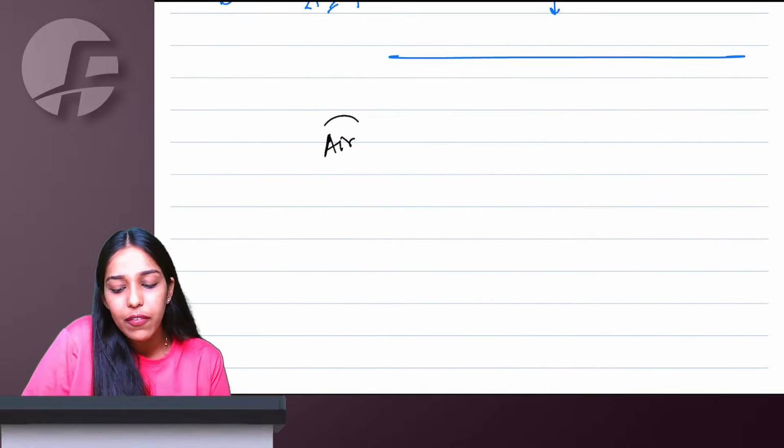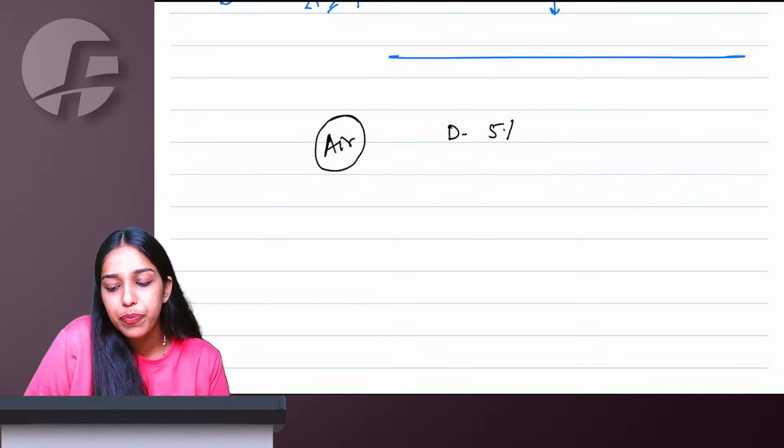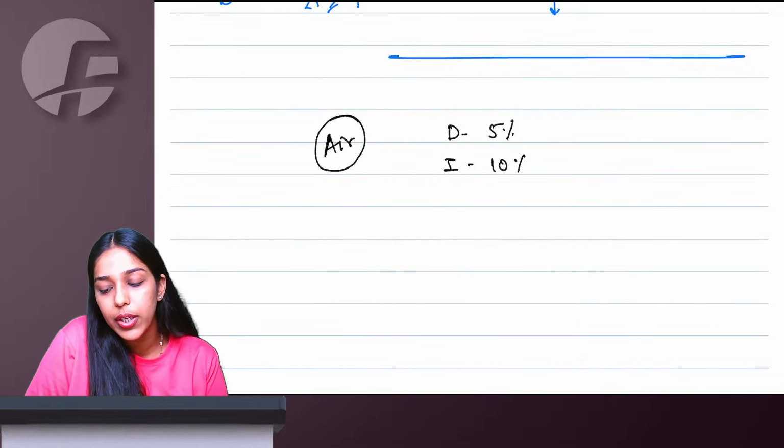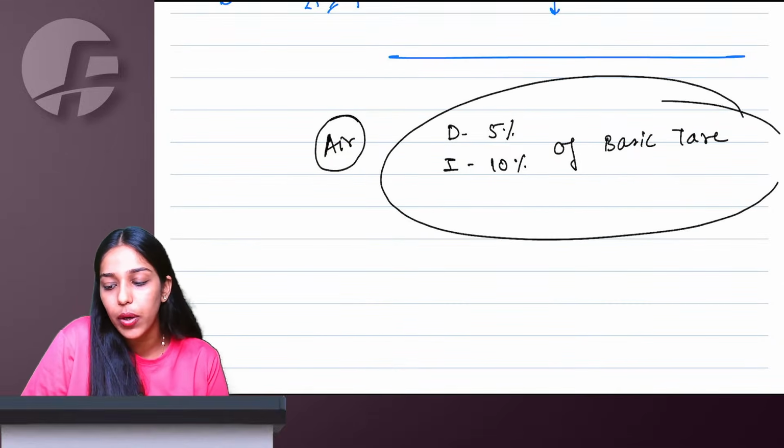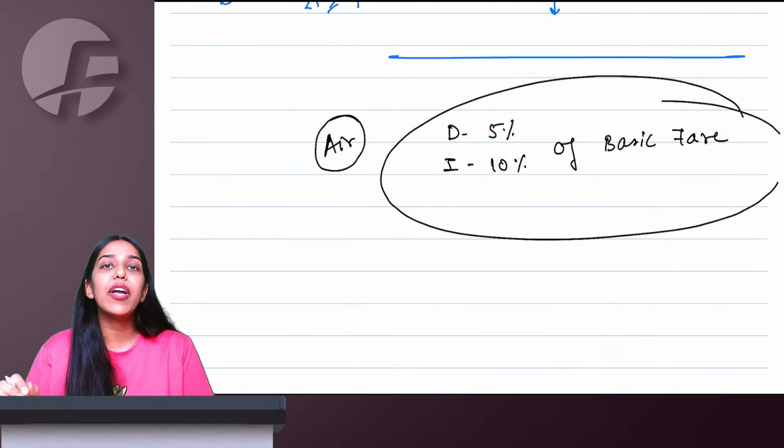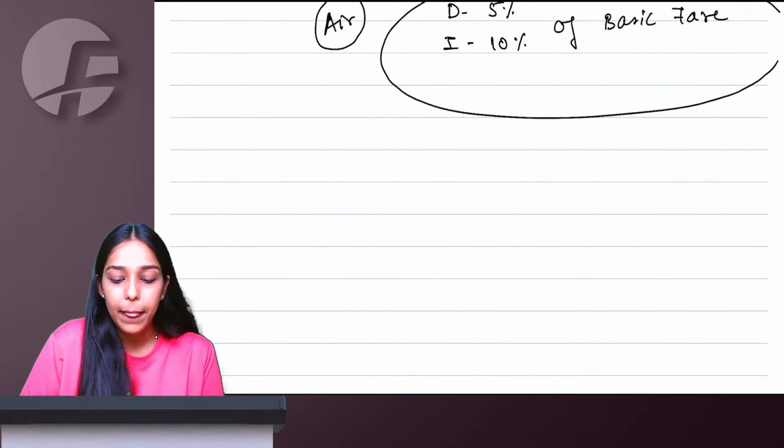Talking about air travel agent. Domestic booking 5% of basic fare, international booking 10% of basic fare you have to take, excluding all the charges, taxes, whatever is the basic fare of that 5% and 10% you have to take.